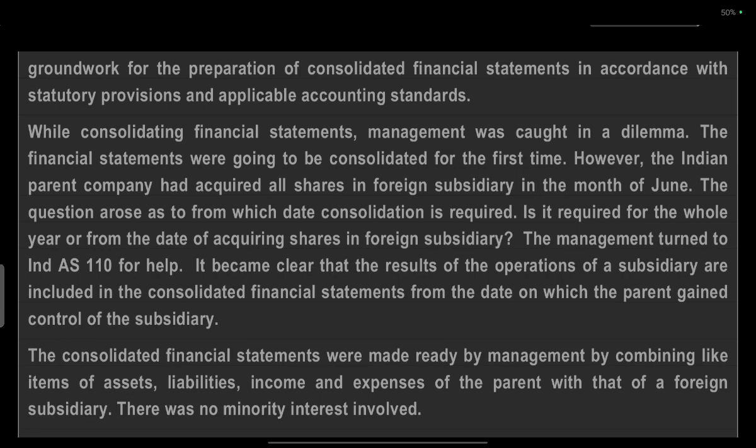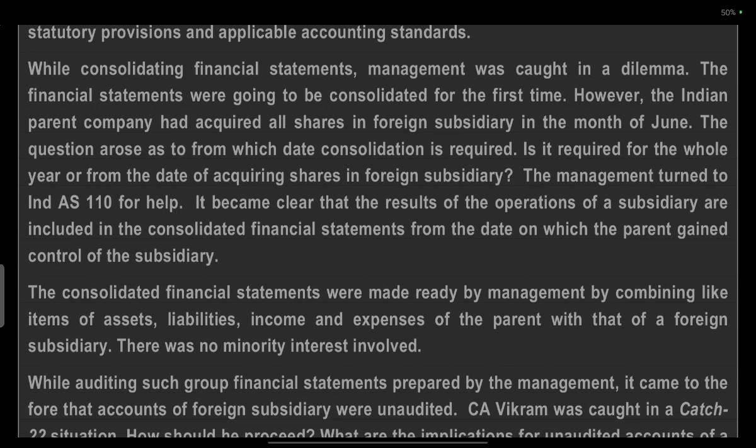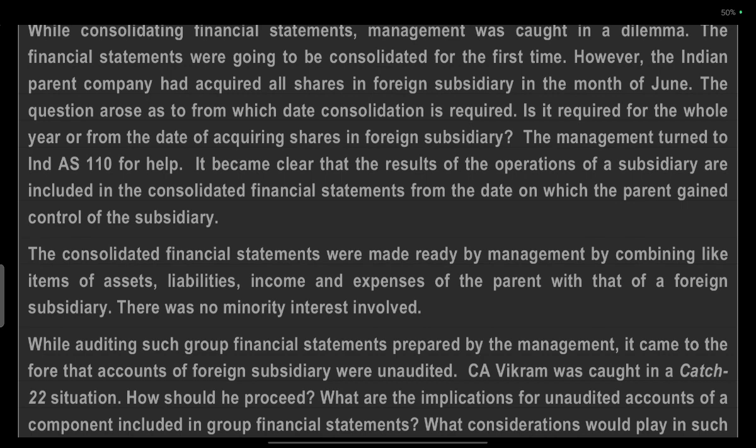While preparing the financial statements, the management was caught in a dilemma. The financial statements were going to be consolidated for the first time. The Indian parent company acquired all the shares of the foreign subsidiary in the month of June. The question arose as to from which day the consolidation is required: for the whole year, or from the date of acquisition of shares of the foreign subsidiary.